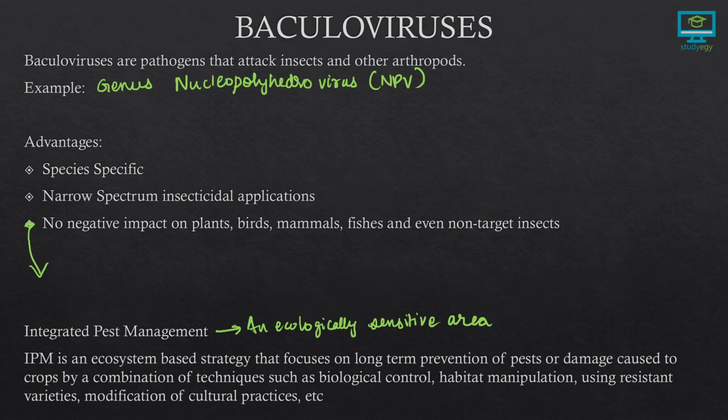IPM is an ecosystem based strategy that focuses on long-term prevention of pests or damage caused to crops by a combination of techniques. In integrated pest management we use biological control, habitat manipulation, resistant varieties of the crops, and modification of cultural practices to give better protection to the plants from the pests.